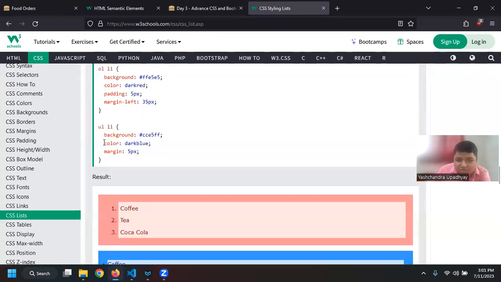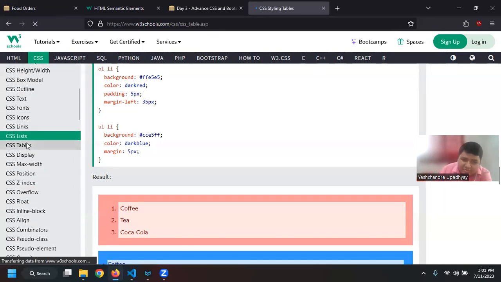We have seen that we can use color to change the text color and use background to change the background color. So remember, when you want to change the color of the background, you have to use the background or background-color property. When you want to change the color of text, you have to use the color attribute. We don't have something called text color. We only have color. So remember this and don't get confused.